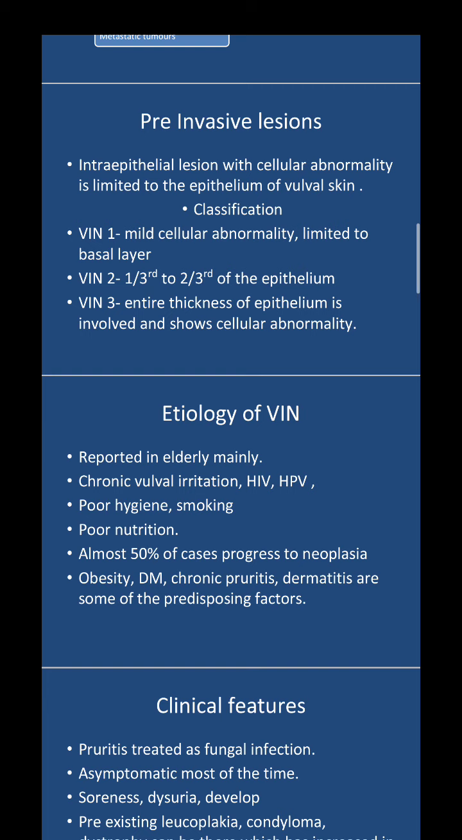So coming to the etiology, the incidence is usually seen in elderly women, and chronic vulval irritation will be there. Infections like HIV and HPV are said to be predisposing, and poor hygiene, smoking or poor nutrition are predisposing factors, and almost 50% of the cases generally progress to neoplasia if not diagnosed early. And obesity, diabetes, chronic pruritus, dermatitis are also some of the predisposing factors.